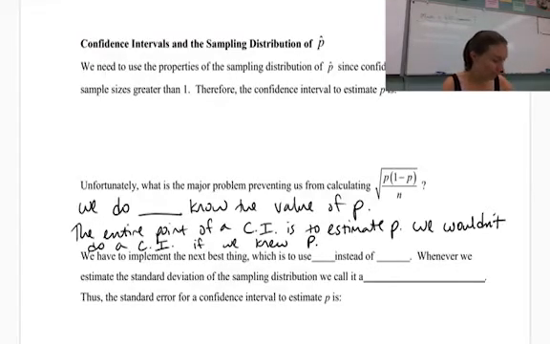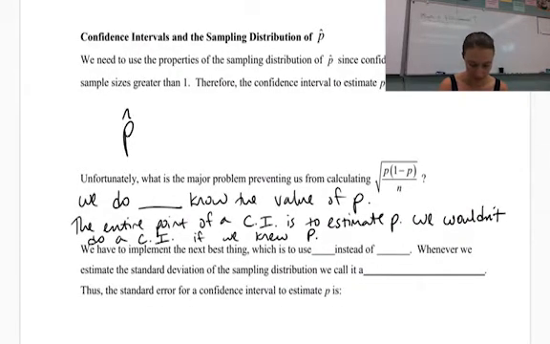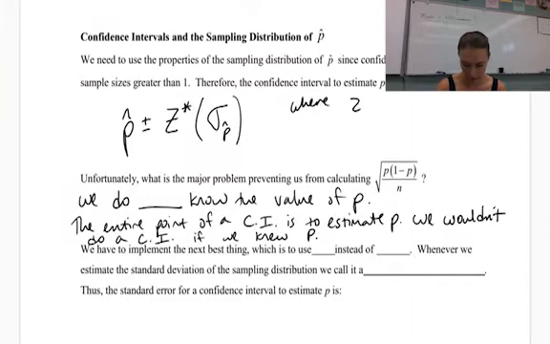All right, so the next page: confidence intervals and the sampling distribution of p hat. We need to use the properties of sampling distributions of p hat, which we did in our previous lesson. If you haven't watched that, go back and watch it, since confidence intervals are based on sample sizes greater than 1. Therefore, the confidence interval to estimate p is p hat plus or minus some critical z-score, which we call z critical, times the standard deviation of p hat. Where z with the little asterisk is called the critical value.